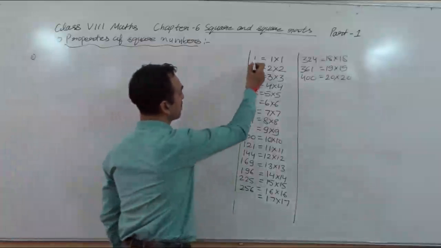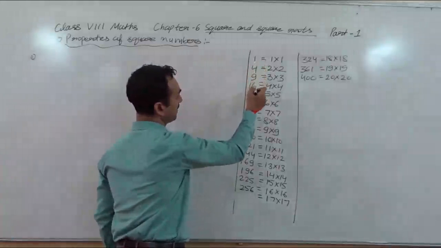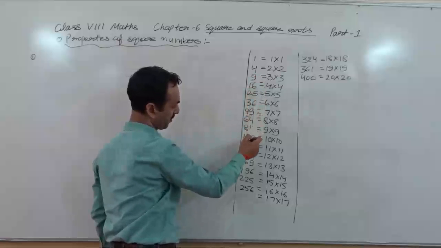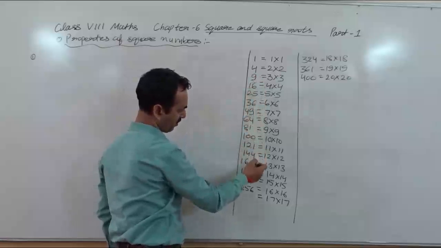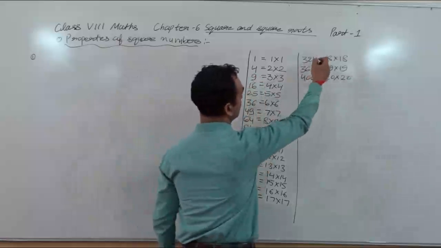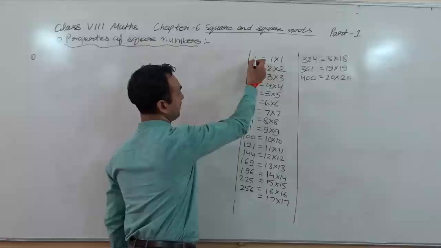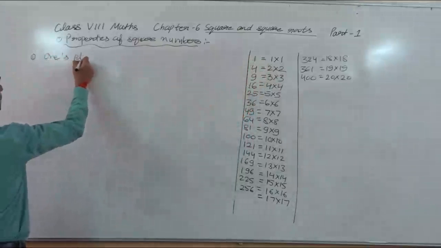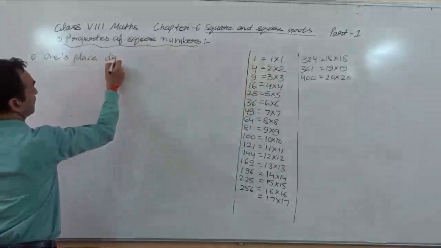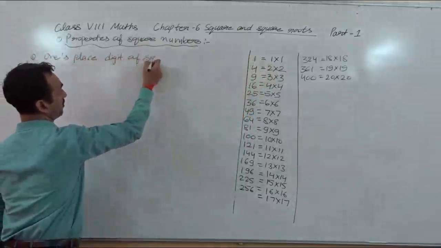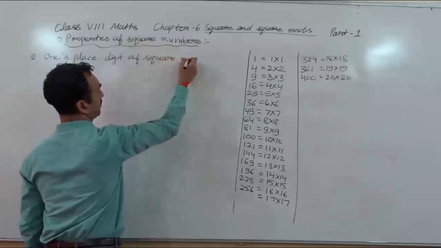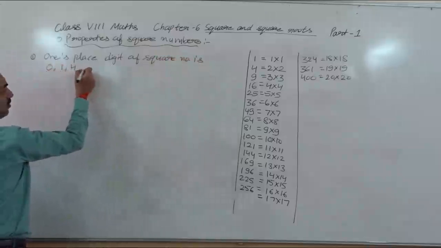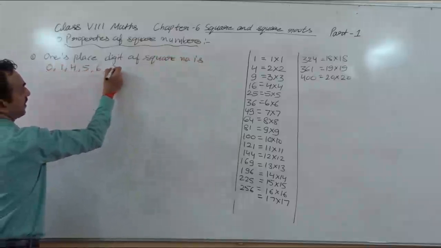observe the ones place digit: 1, 4, 9, 6, 5. 1, 4, 5, 6, 9. You can also say 0, 1, 4, 5, 6, 9. So the ones place digit of a square number is 0, 1, 4, 5, 6 and 9 only.